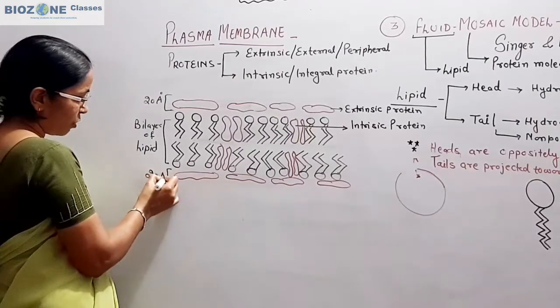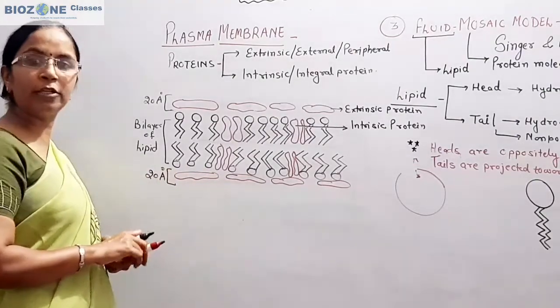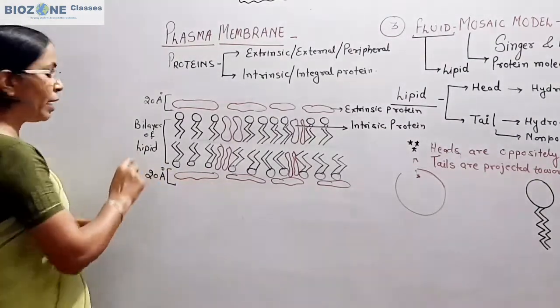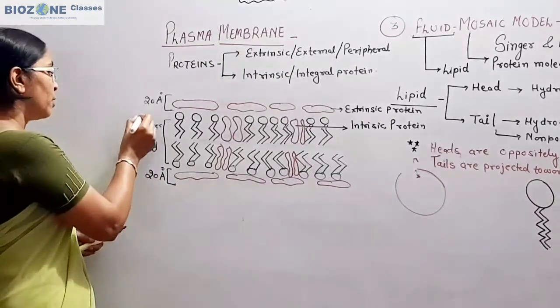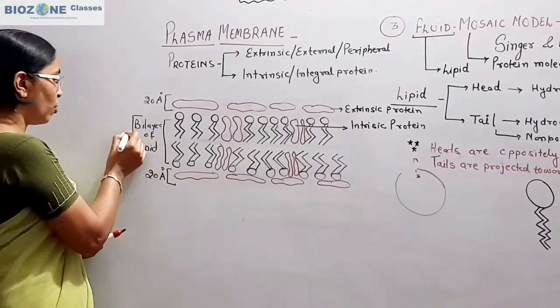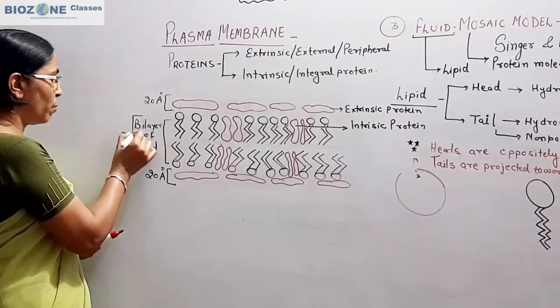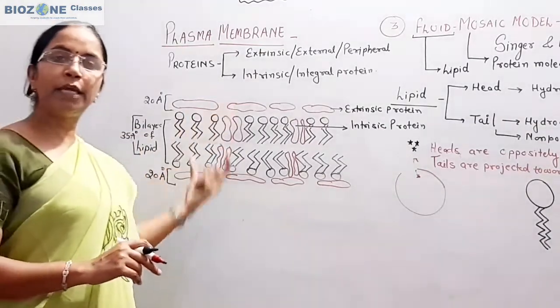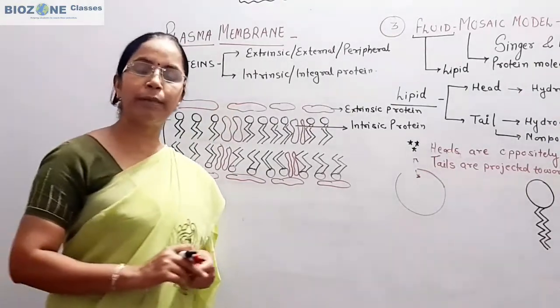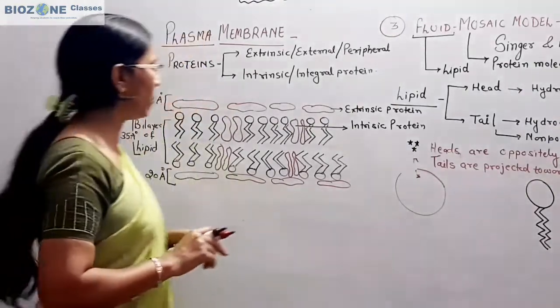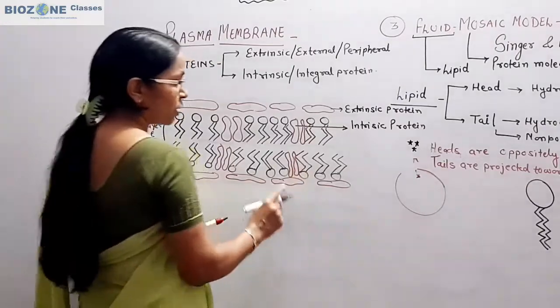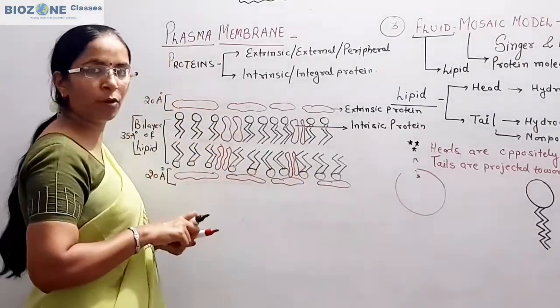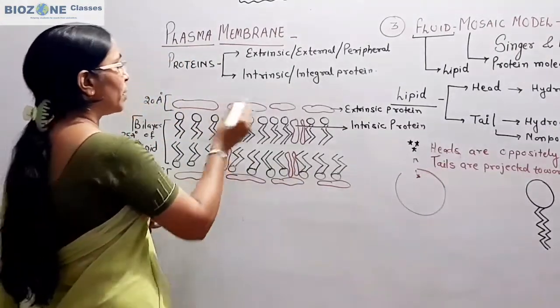Both the layers of the protein show 20 angstrom, whereas the bilayer of lipid, you remember, is of 35 angstrom in thickness, and in this way the total thickness of the membrane is 75 angstrom.